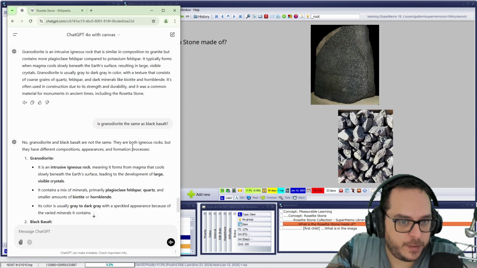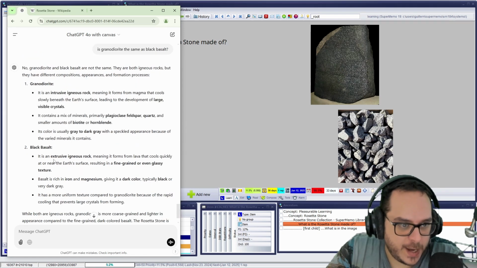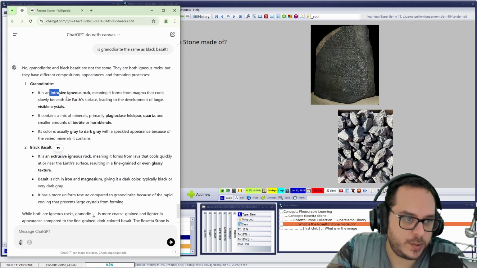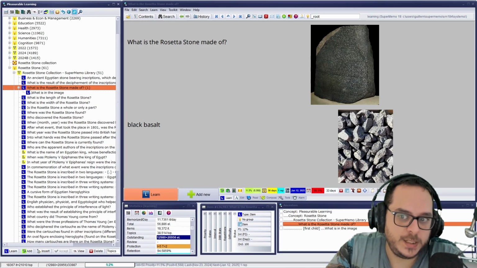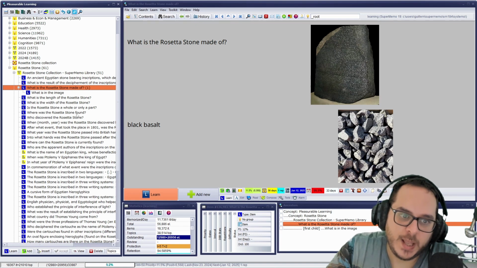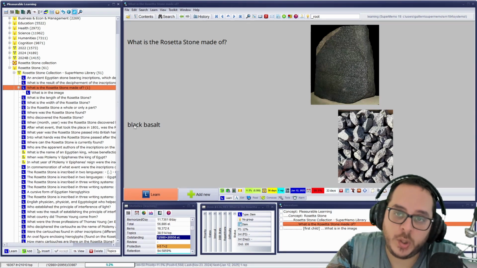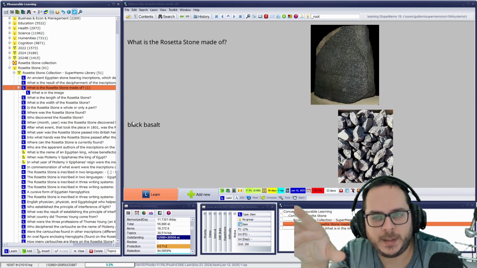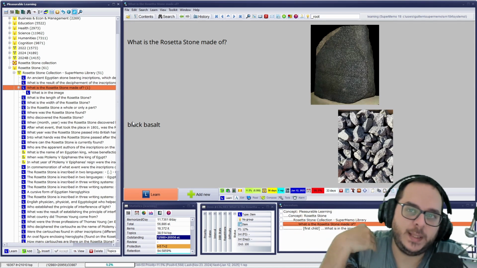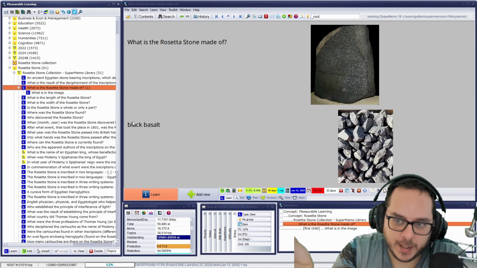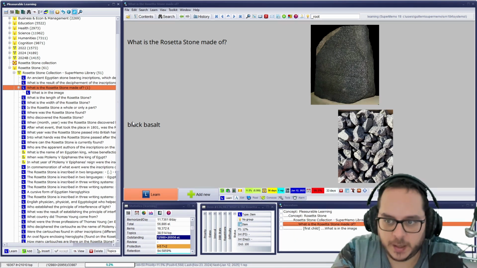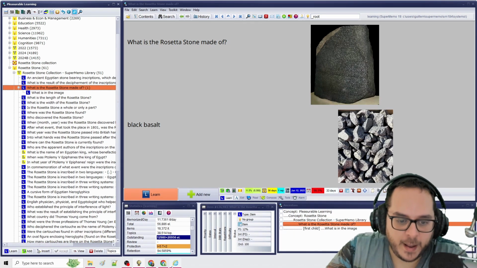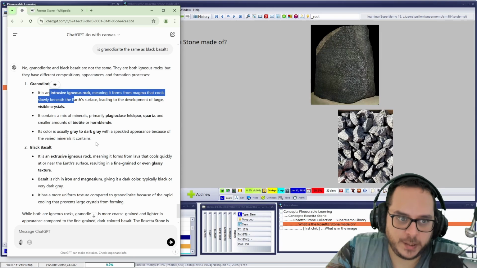They're both igneous rocks, but they have different compositions, appearance, and formation processes. Extrusive, intrusive. So now I'm realizing that what was on the flashcard is not that accurate. So that was for the author good enough, yeah, it's not that precise, but it's close enough. I don't need to be so precise and truthful. That kind of material, I know it's very resistant, very dense, this shade of color, but scientifically, it's not the same thing.